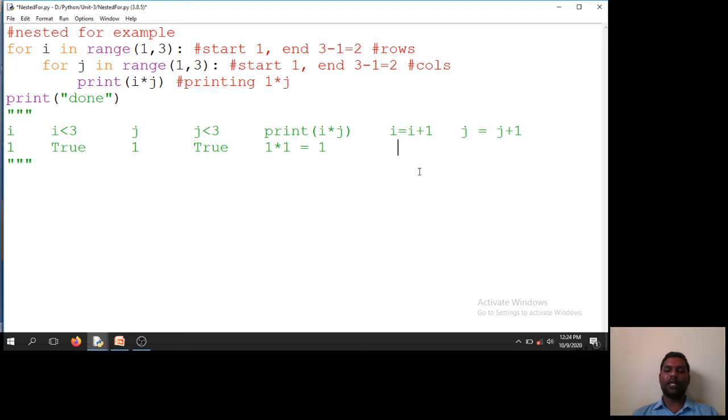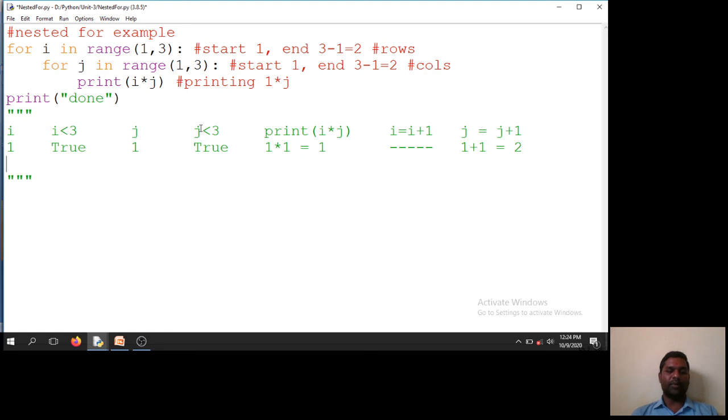Here, is there any incrementation in the outer loop? No incrementation is happening because j has not terminated. Once it terminates, only then will i get incremented. j is equal to 1 plus 1, which is 2.